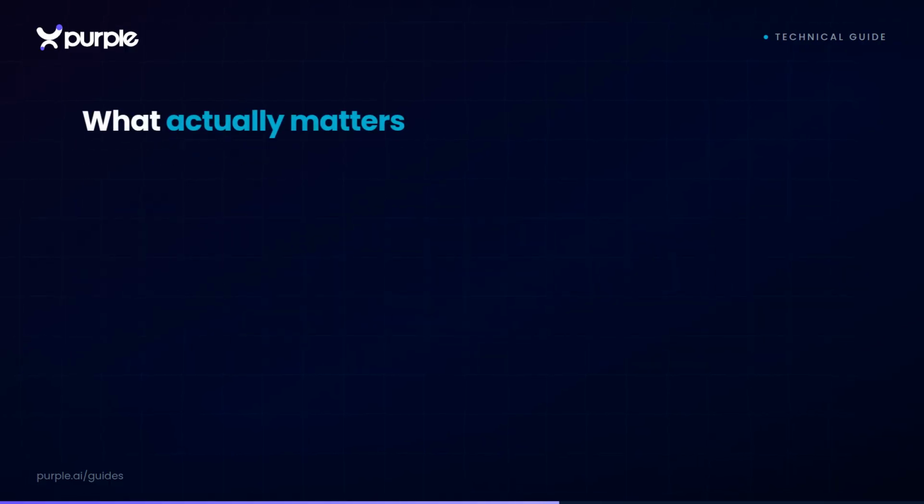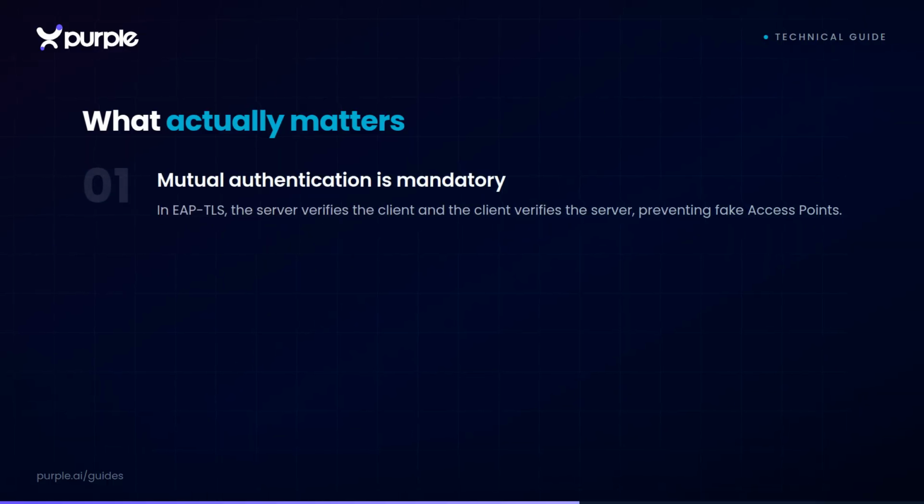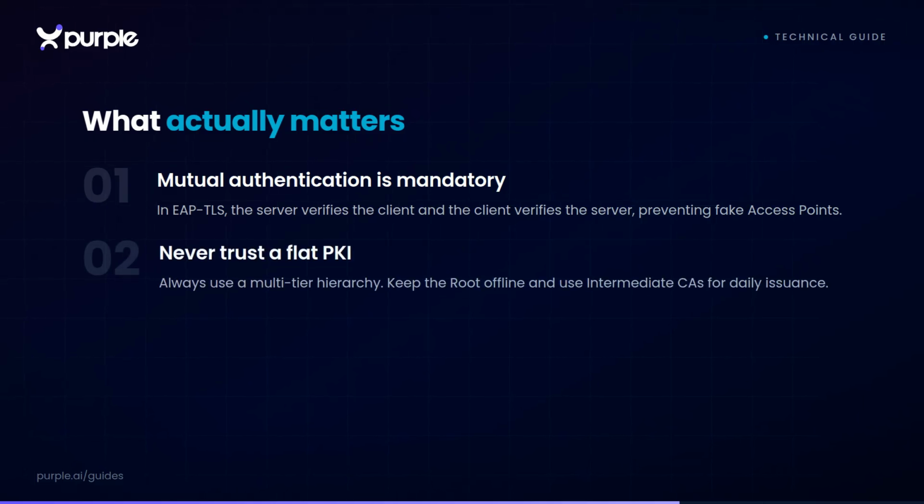What actually matters? Mutual authentication is mandatory. In EAP-TLS, the server verifies the client and the client verifies the server, preventing fake access points. Never trust a flat PKI. Always use a multi-tier hierarchy, keep the root offline, and use intermediate CAs for daily issuance.